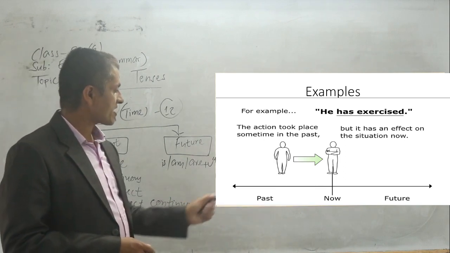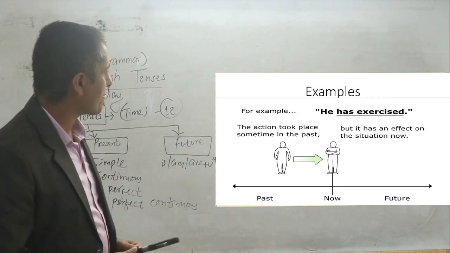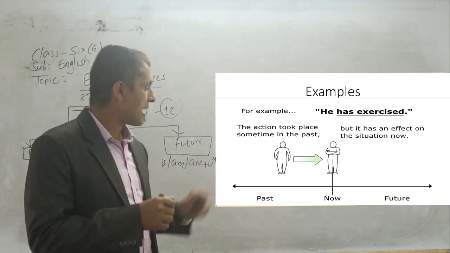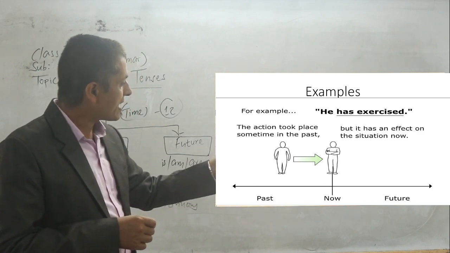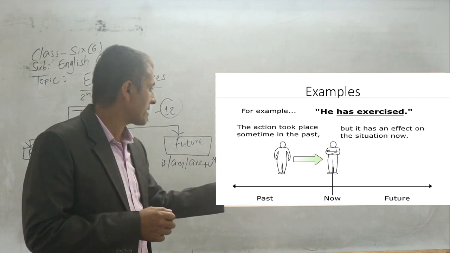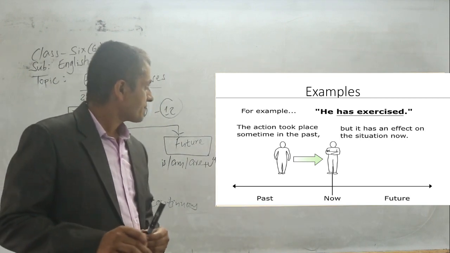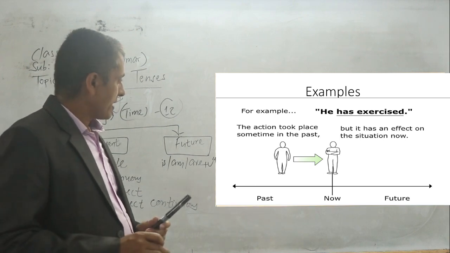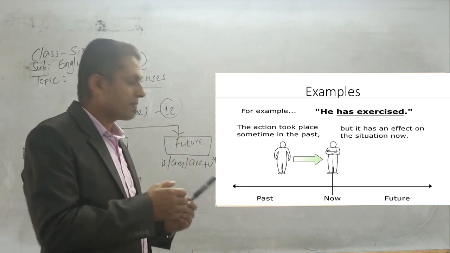Now you can see here the past area, the action happened or took place, and then the effect remains where? Even in the present time, the person standing in the middle has got an effect from the action that took place in the past, right? Here past means just before the present time.